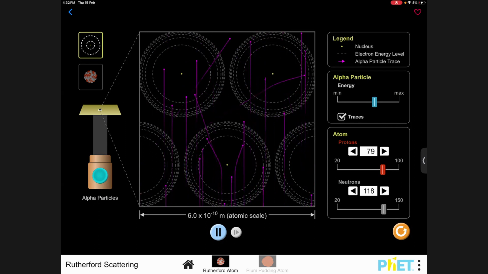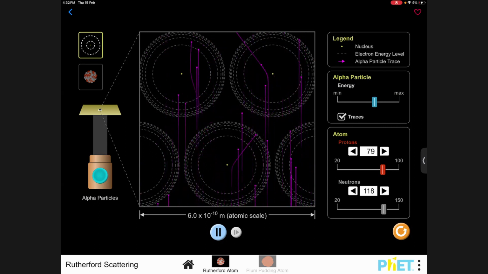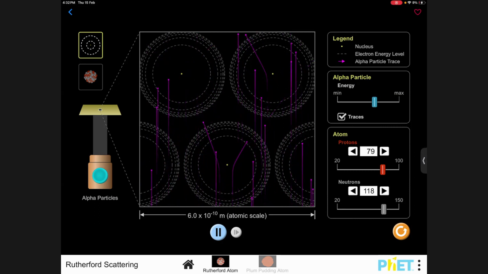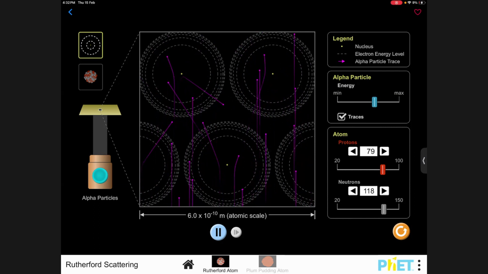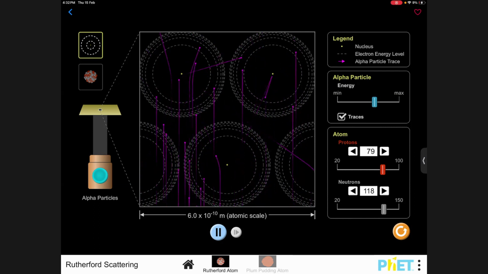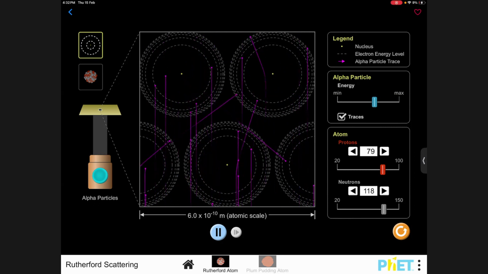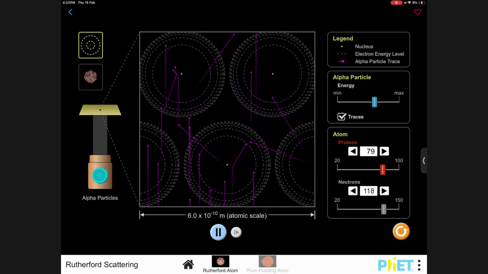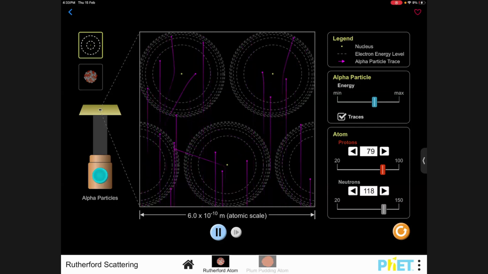If my alpha particles were slower, would the deflections be more prominent or less observable?